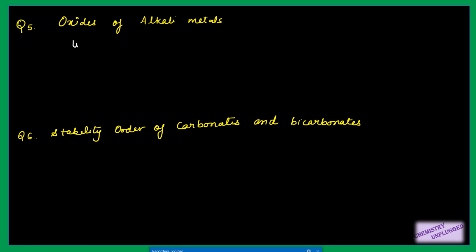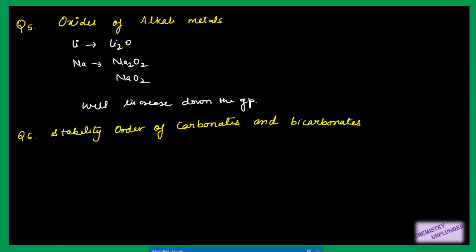Then the next question is about the oxides of alkali metals. Lithium forms Li2O type of oxide, sodium can form peroxides, and others superoxides, and the tendency to form peroxide and superoxide will increase down the group, right? Why is this so? Because lithium is smaller in size. When you have a smaller size cation, you need a smaller size anion to form a stable compound, right?